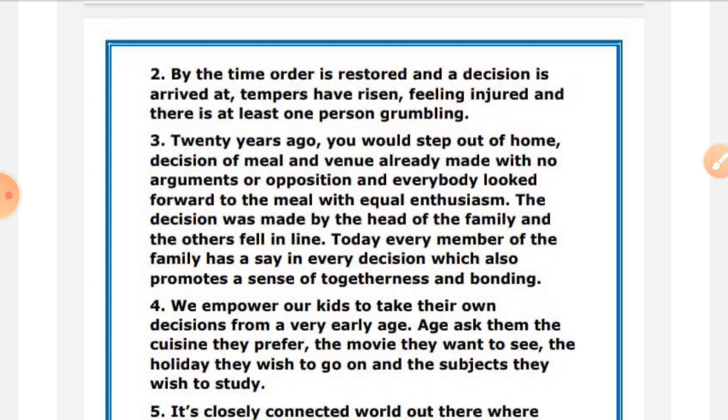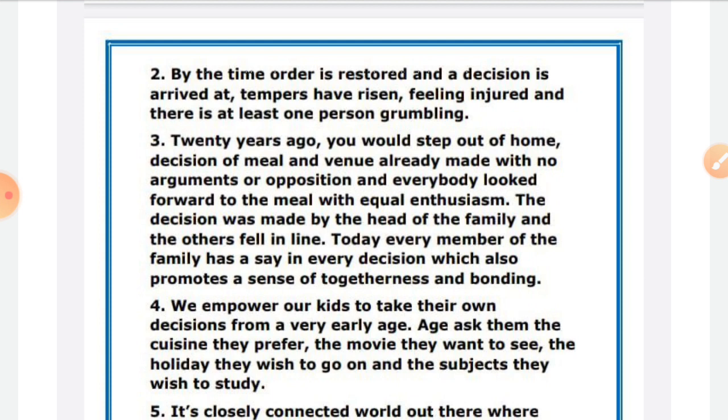Today, every member of the family has a say in every decision, which also promotes a sense of togetherness and bonding. So now we know that what is talked about here is how decision making happens in today's generation, and how previously it was only the head of the family who used to take the major decisions.